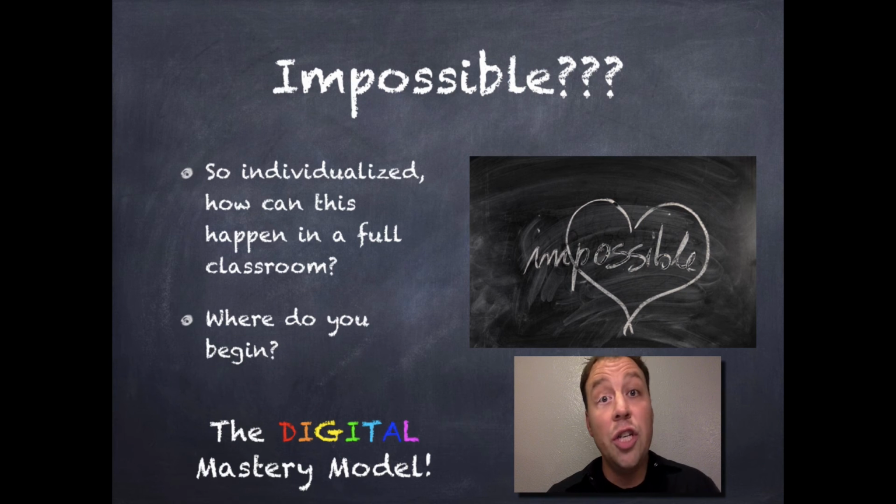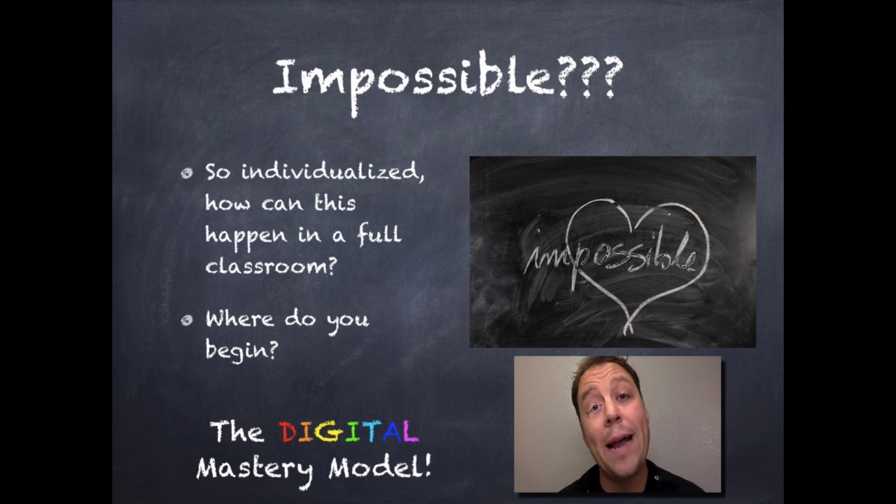I want to talk to you in my next video about the digital mastery model. It takes this process of making 25 or 35 separate tracks or perhaps separate objectives or activities for students sitting next to each other in one classroom completely possible. You can have students of different ages, different ability levels. You can even have students working in different subjects sitting right next to each other, mastering and onboarding content in what we call the digital mastery model. And I'd love to talk to you about that next.